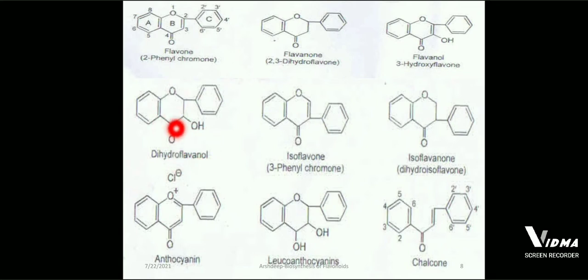Let's talk about isoflavone. Isoflavone means that in our flavone, the phenyl group is attached at the iso position. That is, first is oxygen 1, 2, third position having the phenyl ring. So it's 3-phenylchromone or isoflavone. After that we have isoflavanone. Isoflavanone means we have the iso word. So we have at the 3 position, that is 1, 2, 3, third position having phenyl group. So it's isoflavanone, which means ketone, that is the double bond O.